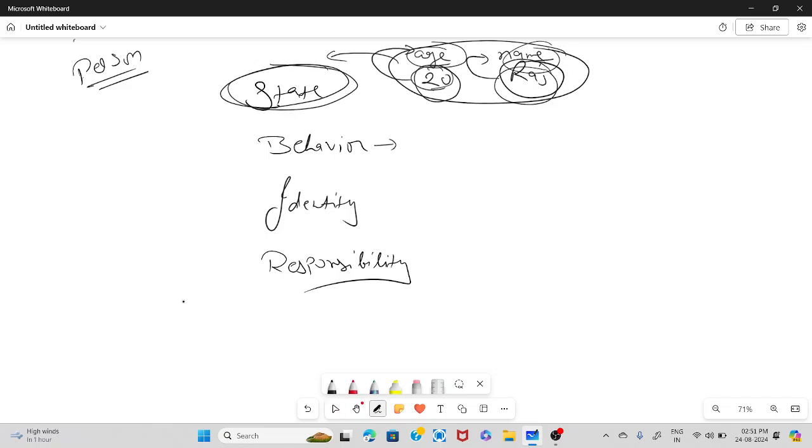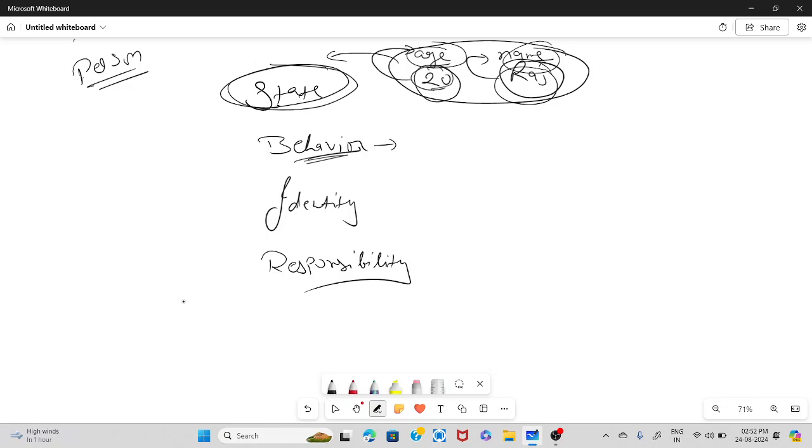Next one is behavior. So how the object behaves with the outside world is known as behavior. For example, if a person is a student, the behavior is studying. If a person is a businessman, then he is doing some business. That is the behavior. If a person is an employee, he is doing his job. So that is the behavior of an object, right?